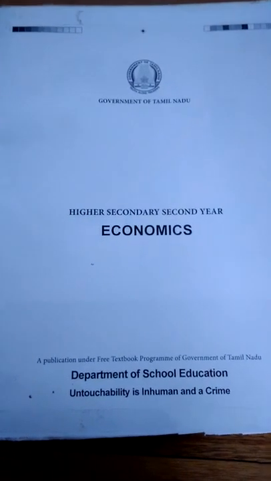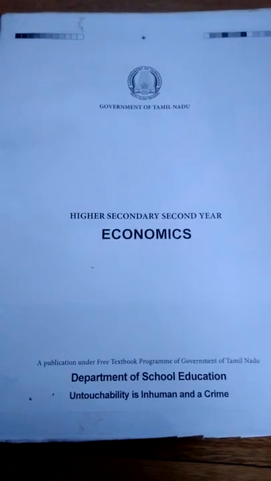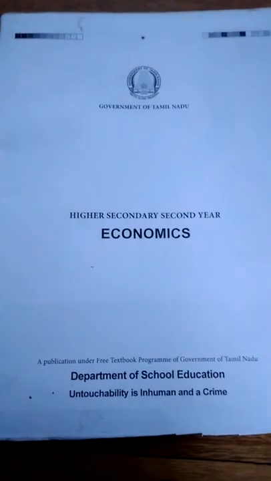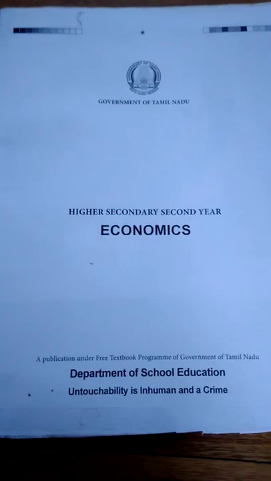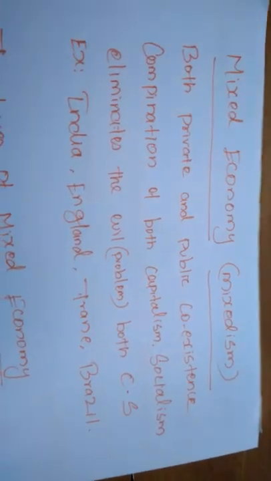Okay. So today we will study the last type of the economic system, that is the mixed economy.